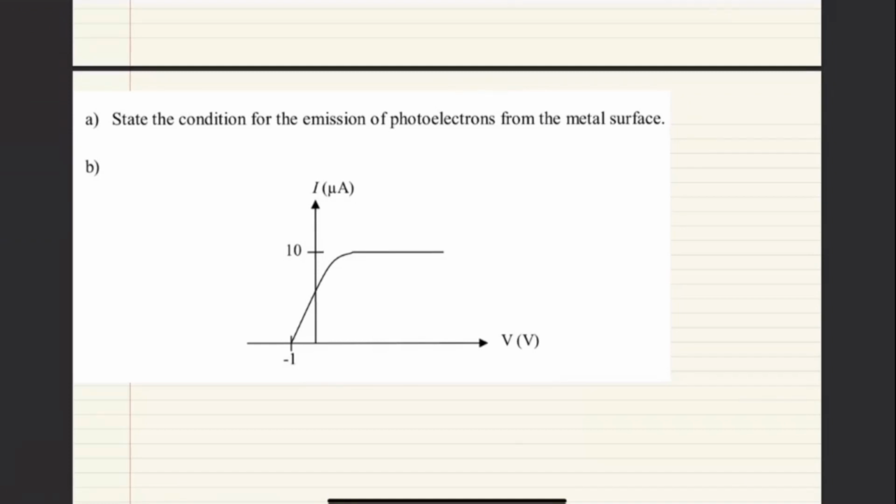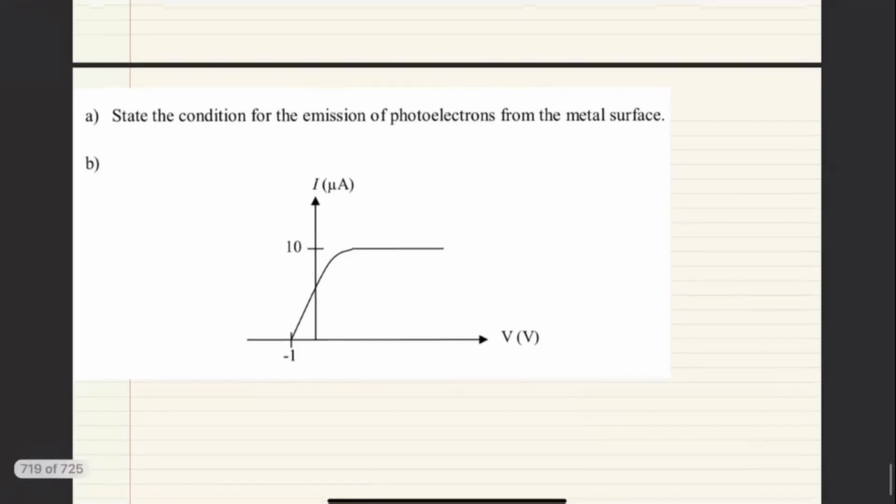Dia lagi terang, lagi banyak photons datang. Lagi banyak photons datang, lagi banyak elektron keluar. So what will happen with the current? Cuba teka, salah apa? It's okay. Current menaik ke menurun? Increase. So remember when you increase the intensity, cahaya tu makin terang kan.